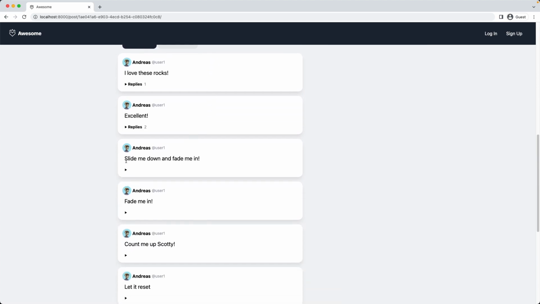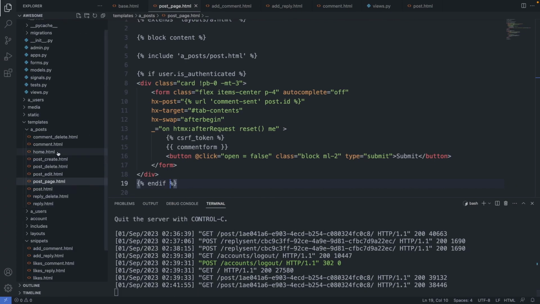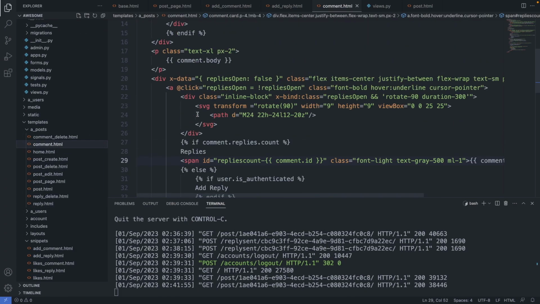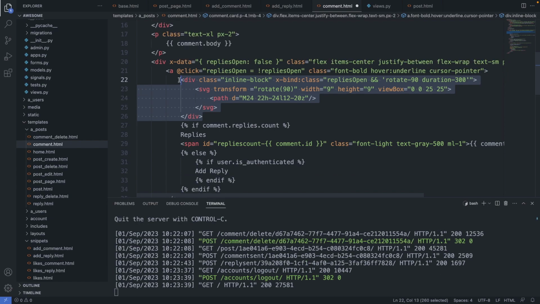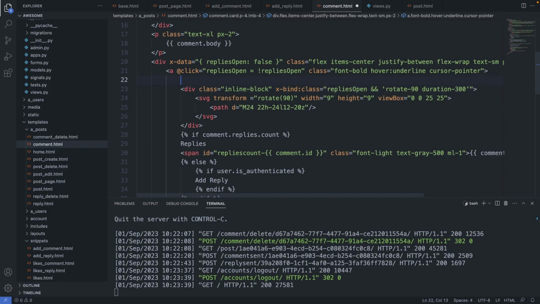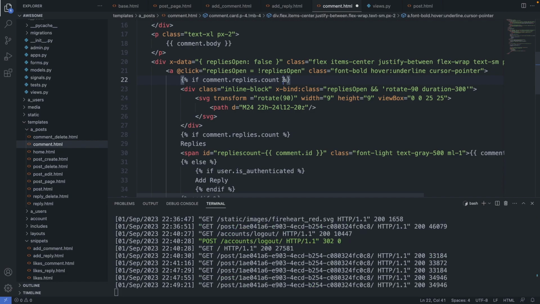Another thing I notice here that we have a lonely arrow here. Let's fix that. So this is in our comment template. Comment. And here I find the arrow symbol is this one here. So it contains the symbol as a SVG path. And also here we add a condition. So on top, let's copy this condition here. If comments.replies.count. So display the symbol when there are replies, or if the user is authenticated.